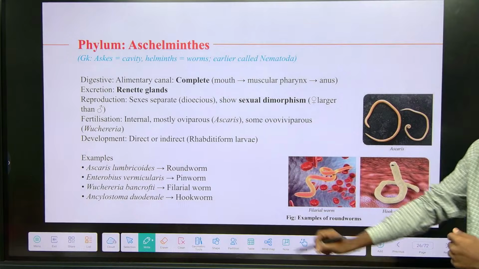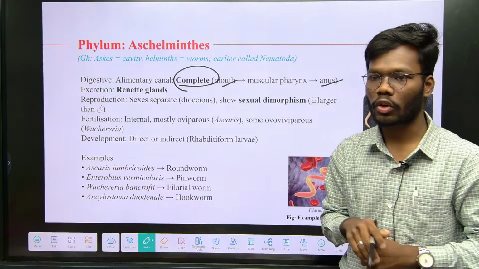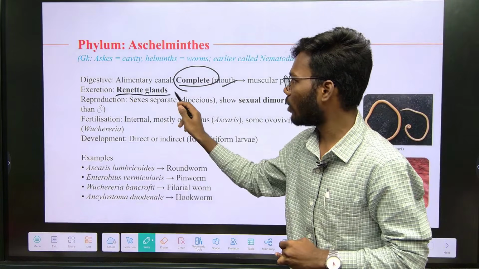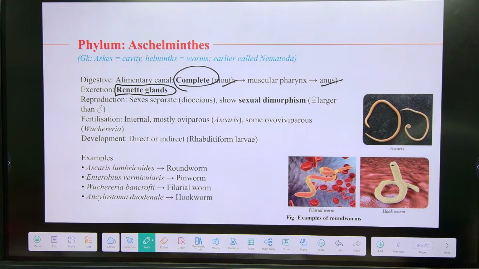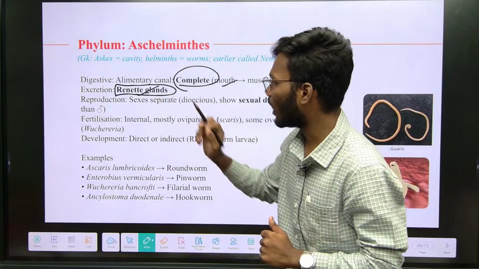Coming to this, the alimentary canal is complete, which means mouth and anus are present. Next, excretion is performed through renette glands, whereas in Platyhelminthes, what cells? Flame cells. You have to remember, Platyhelminthes have flame cells. Osmoregulation is done with the flame cells, whereas in nematodes, renette glands.